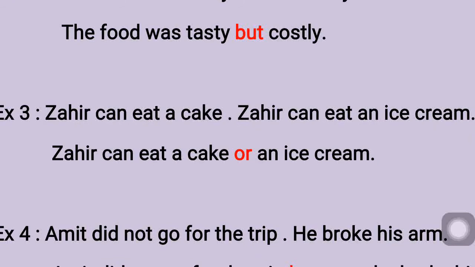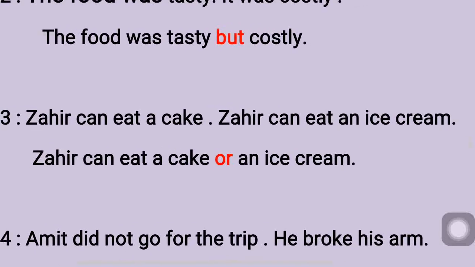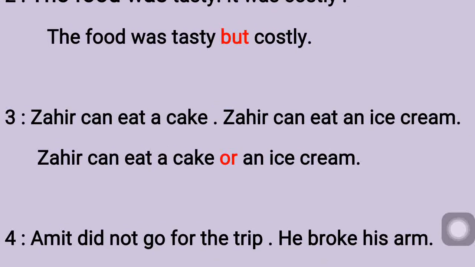See here now, such a big sentence. Two sentences are there: Zahir can eat a cake, Zahir can eat an ice cream. I am using Zahir and can eat twice. Now if I want to continue, I will again say Zahir can eat a watermelon.